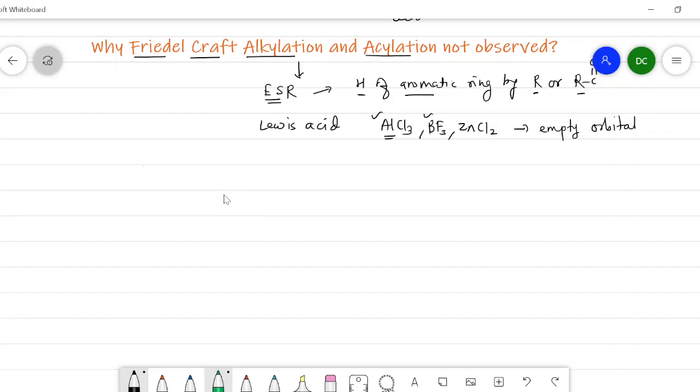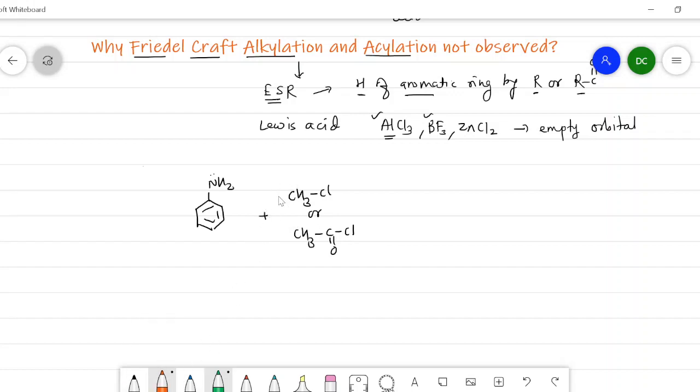Let's see the reaction of aniline with the alkyl halide as well as with the acyl halide. So I will write first of all aniline, and the second reactant will be either an alkyl halide, and I will write here a specific example, methyl chloride, or CH3COCl, that is acyl chloride.